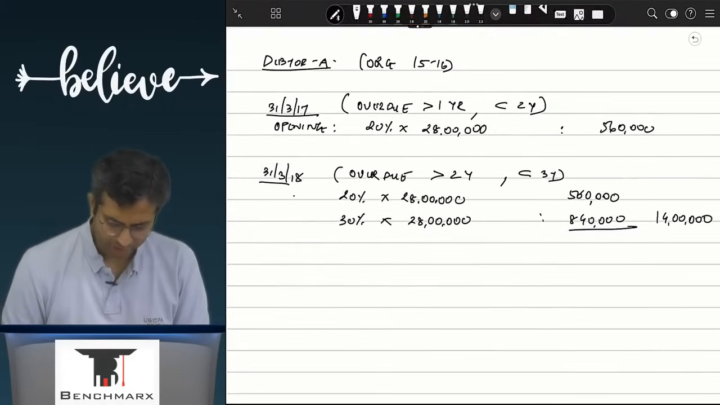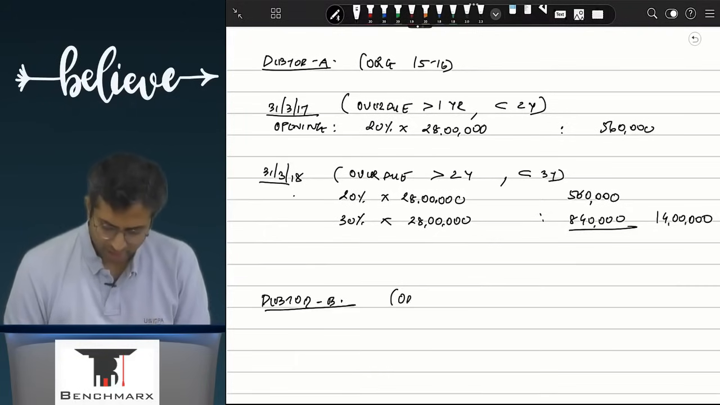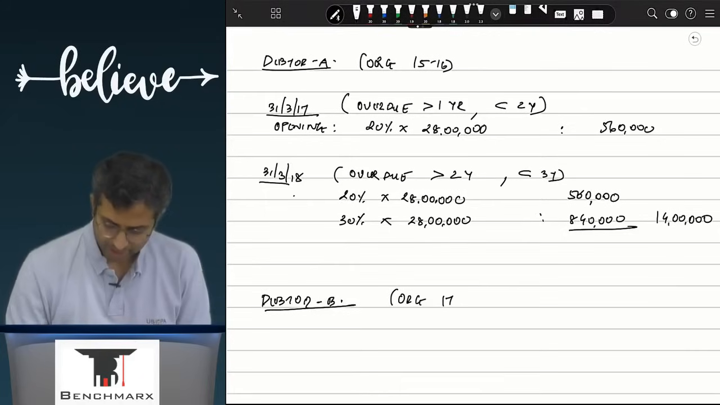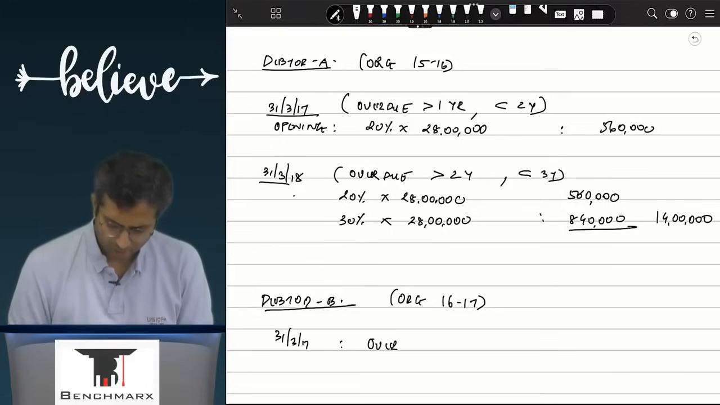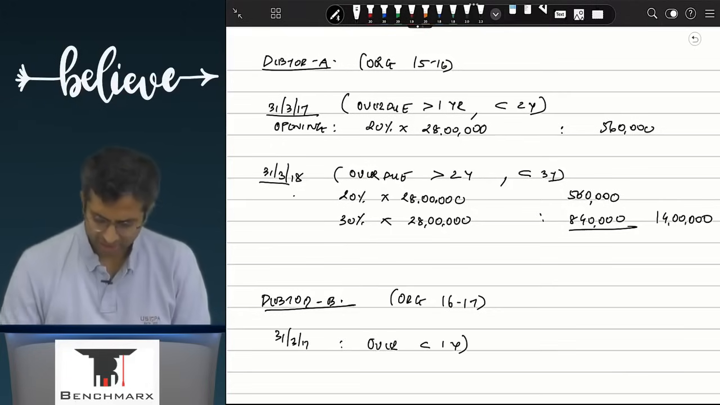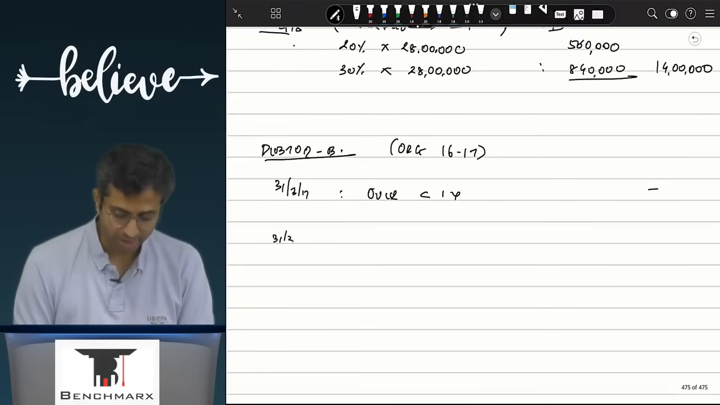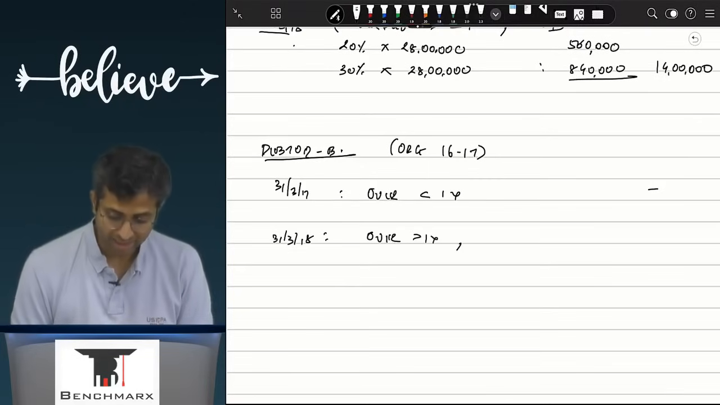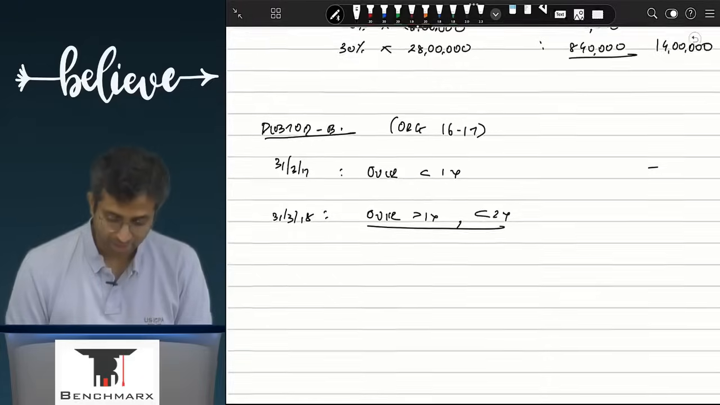If I go to see for debtor B, how are things changing? Well, debtor B is originating in which year? 16-17, which means as on 31st March 17, can I say this was overdue for less than 1 year? And hence would income tax require any provision? No. But when I come to 31st March 18, can I say it is overdue for more than 1 year but less than 2 years? So will income tax allow any provision? How much would that be?